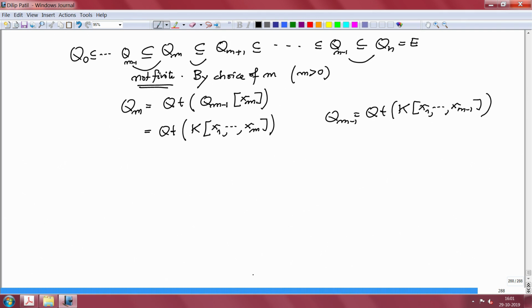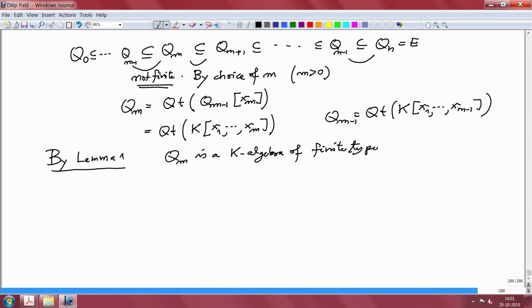So then we know, by what did we prove in Lemma 1? So here it is. I will write here, by Lemma 1, Q_m is a K-algebra of finite type. Remember what Lemma 1 is.